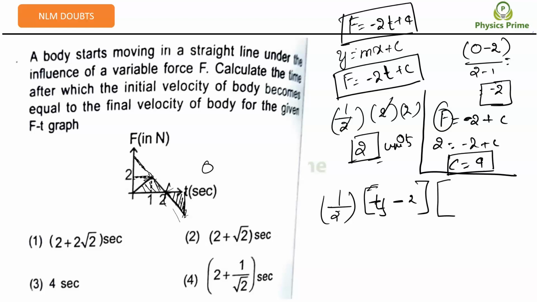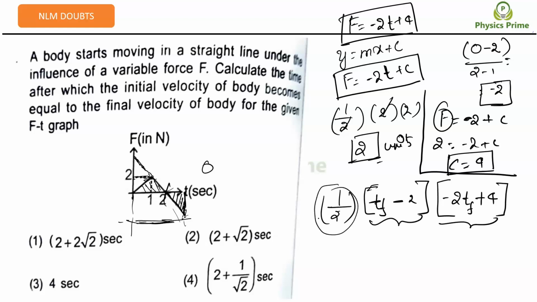Now the height of this curve is nothing but, at t final, what is the value of force, right? So at t final, the value of force is minus 2t final plus 4. Can you write or not? Yes, sir. That is the height here of the curve, of the right triangle. And this is the base, that is t final minus 2. And this is half. Did you understand this?